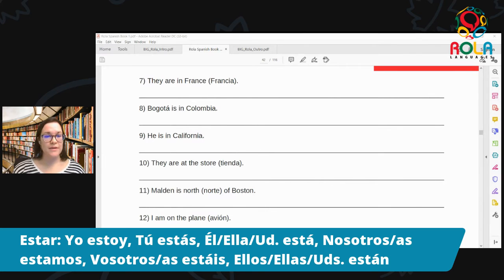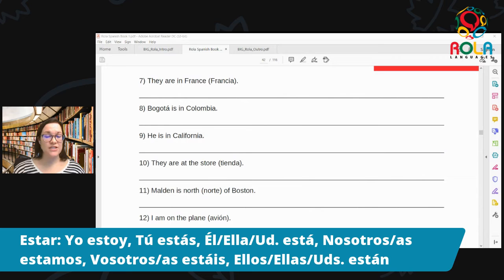Okay, número 11, Malden is north of Boston. Okay, Malden is north of Boston. Malden está, we're talking about location, it's the same thing as when we talked about Bogotá. So city location, Malden está al norte de Boston. Okay, Malden está al norte de Boston.